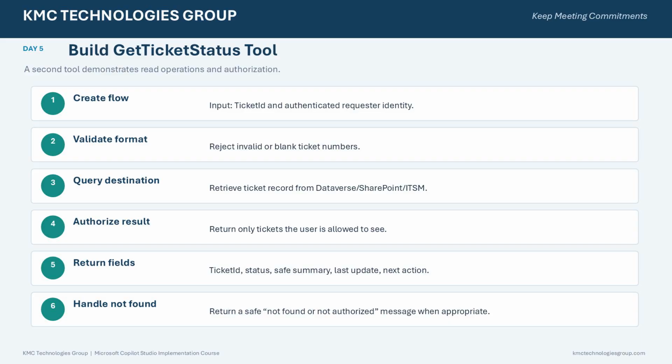Before returning anything, verify that the requester is authorized to view that particular ticket. Return only safe fields such as the ticket ID, current status, safe summary, last update, and next action. If the ticket does not exist, or the user isn't permitted to view it, return an appropriately safe message.